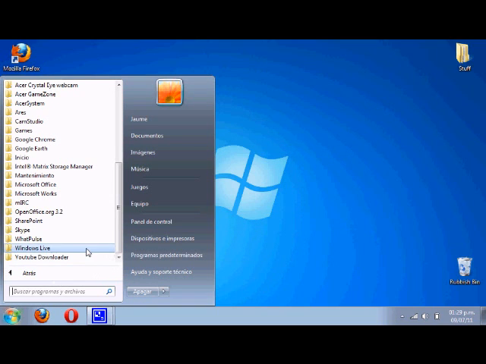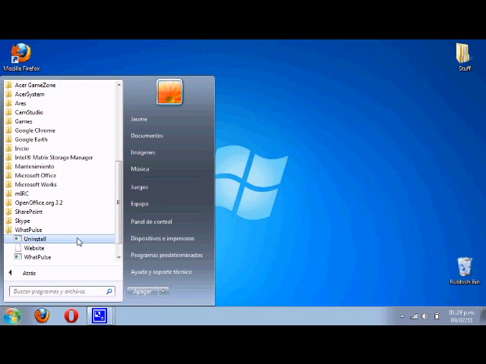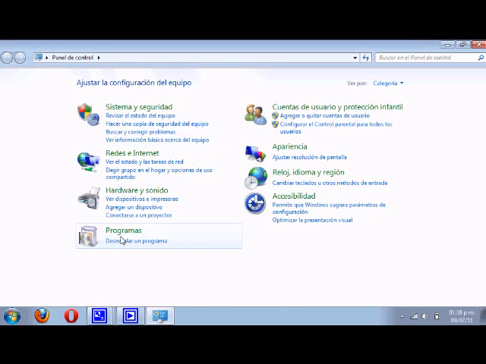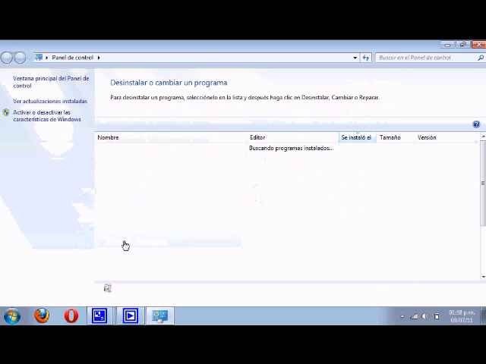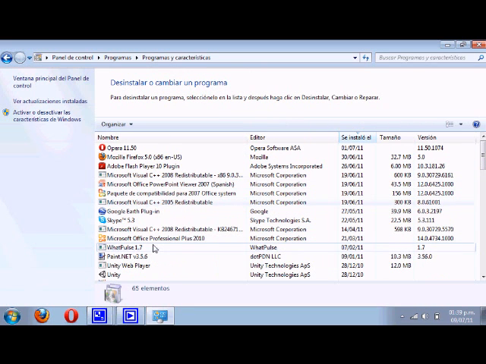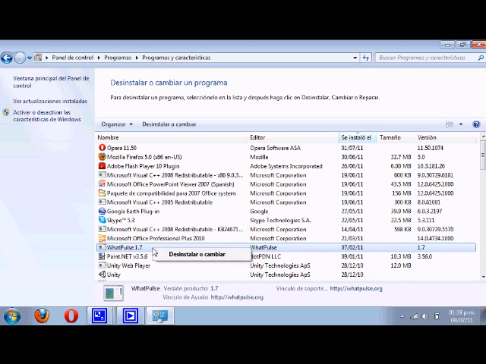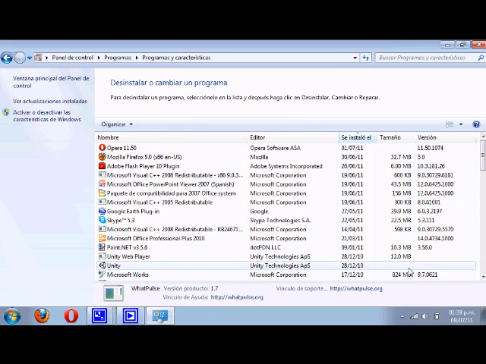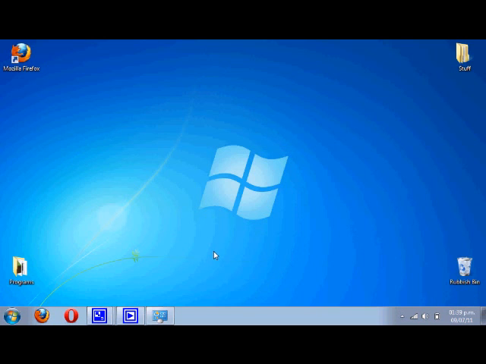Then you go to All Programs, WhatPulse, Uninstall, and if that doesn't work, you can go to Control Panel, Programs, uninstall a program, and just go to WhatPulse, right click, uninstall, and something like this should come up. Just click yes. So that's how you uninstall WhatPulse.